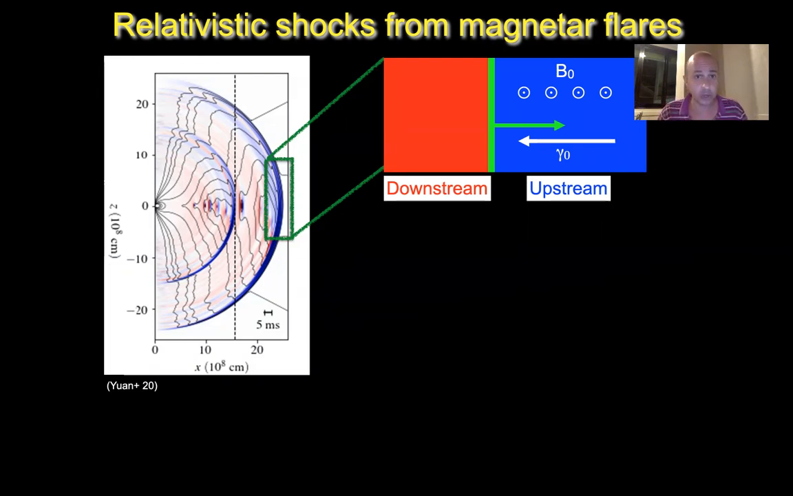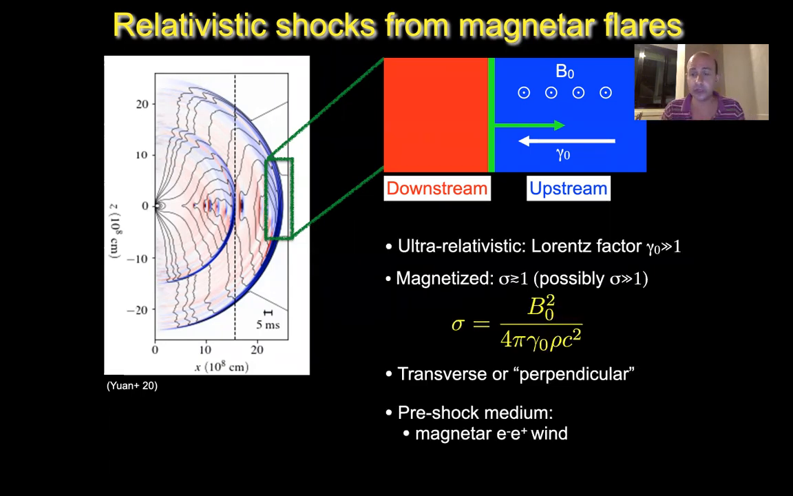The properties of the shock that is produced, as shown by simulations by Yuan last year: the shock is ultra-relativistic, with the Lorentz factor much larger than unity. It propagates in a strongly magnetized region with sigma, the ratio of the Poynting flux to kinetic energy flux, much larger than unity. And it's transverse, or perpendicular, meaning the magnetic field is transverse to the direction of propagation of the shock. These are the properties imprinted by the magnetar electron-positron wind.